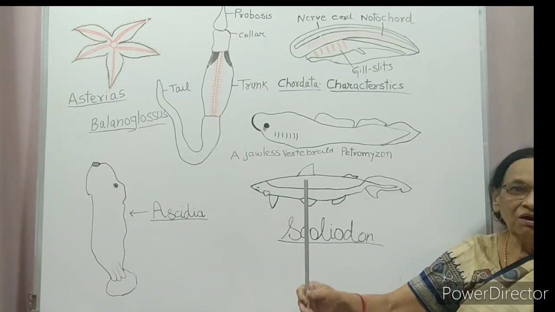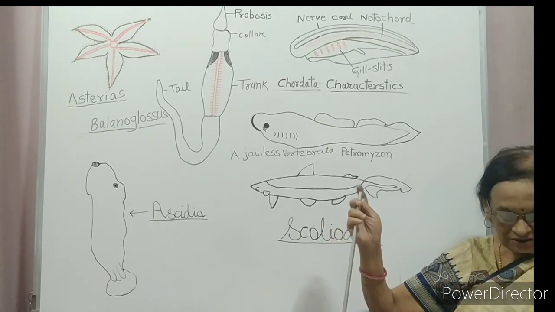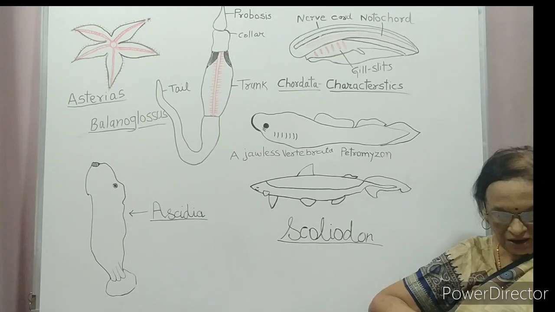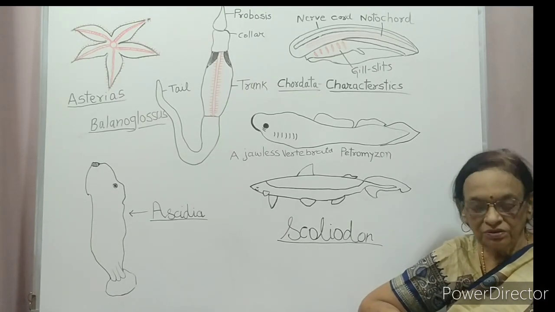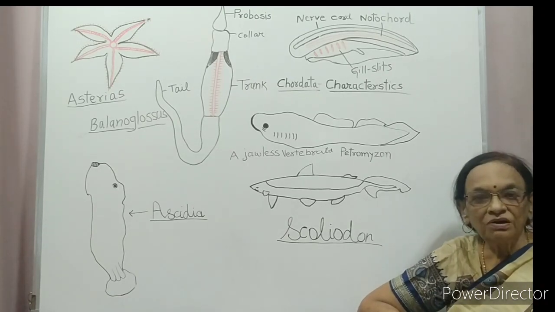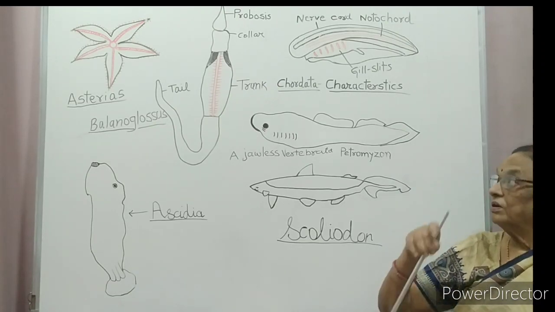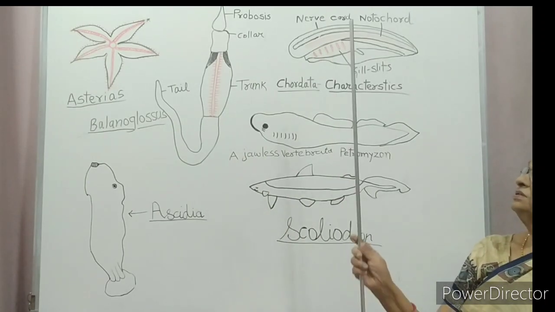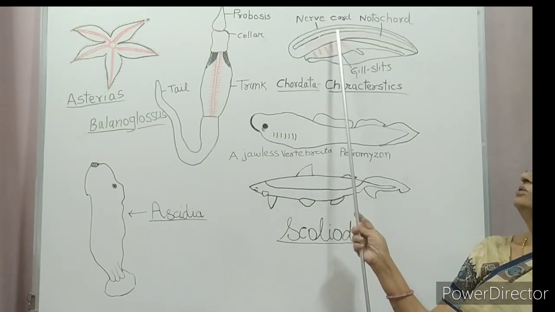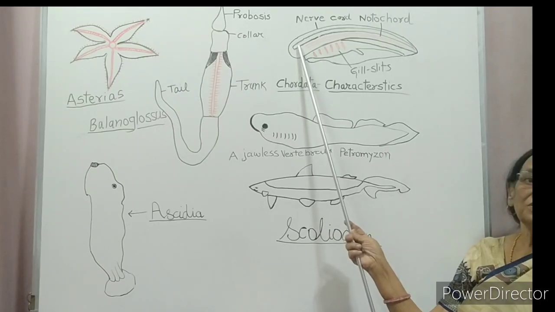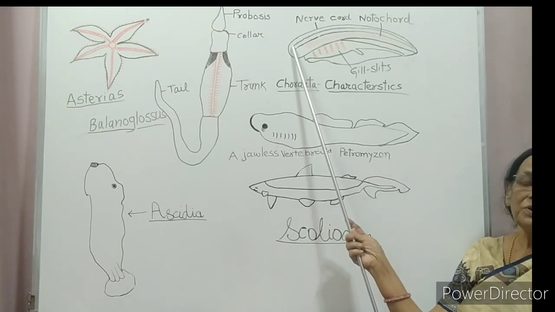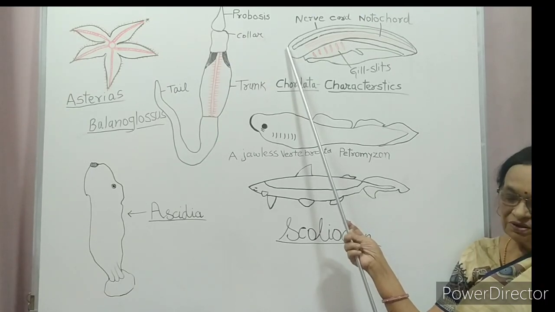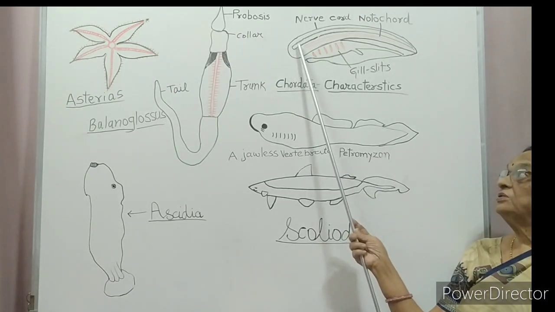Next is Chordata. These chordates are fundamentally characterized by the presence of a notochord, a dorsal hollow nerve cord and pharyngeal gill slits. This diagram shows the dorsal nerve cord. The nerve cord would develop into the nervous system onward. Nerve cord is C-O-R-D.